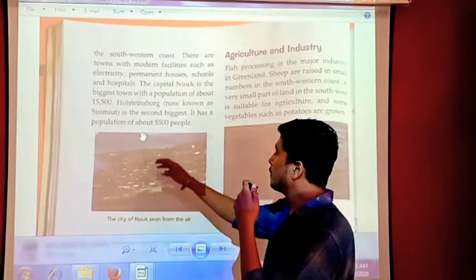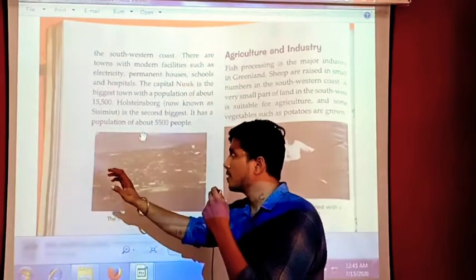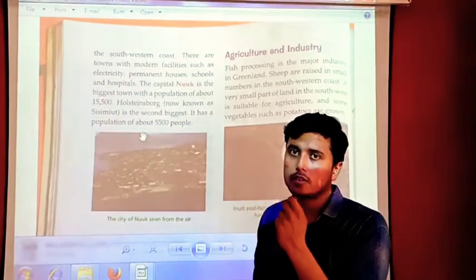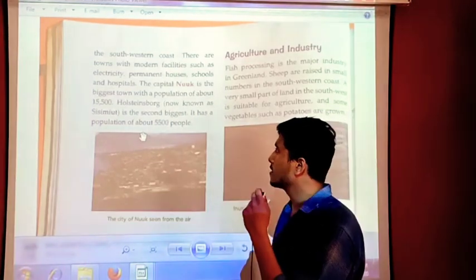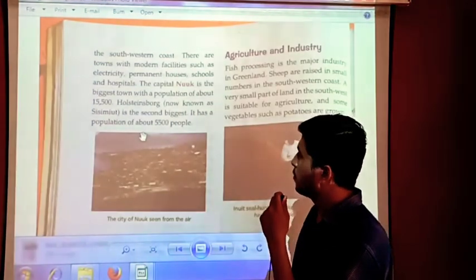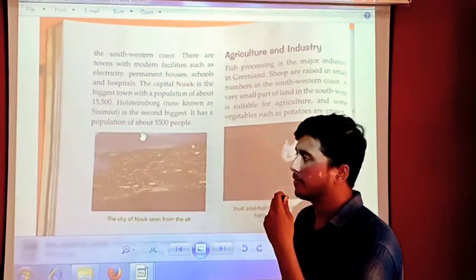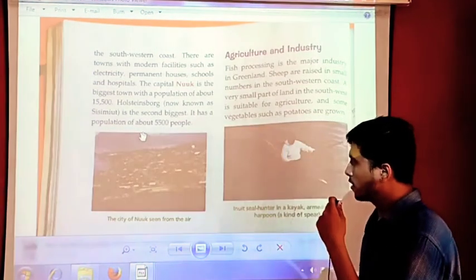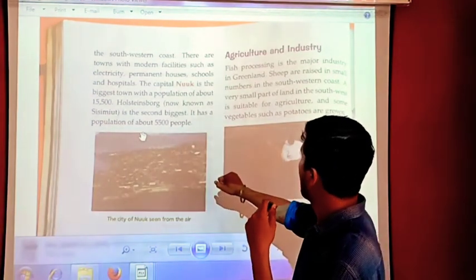After that we have Holsteinborg, now known as Sisimiut, which is the second biggest town in Greenland. It has a population of about 5,500 people.